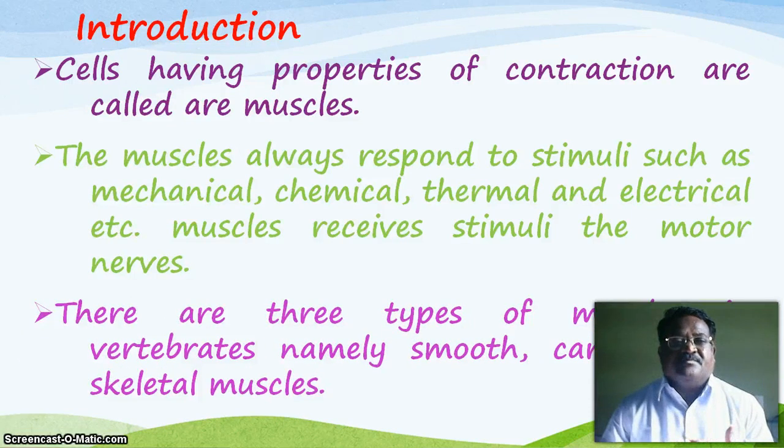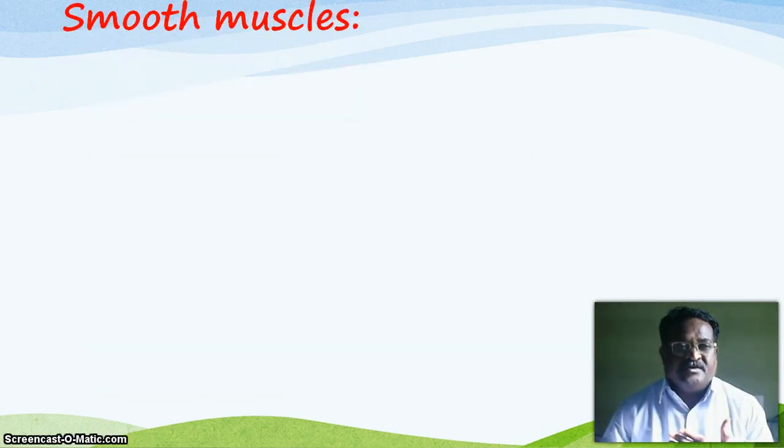There are three types of muscles present in the body of human beings and vertebrates, namely smooth muscles, cardiac muscles and skeletal muscles. These are the three different types of muscles present in the human body. So first type of muscle is the smooth muscle.